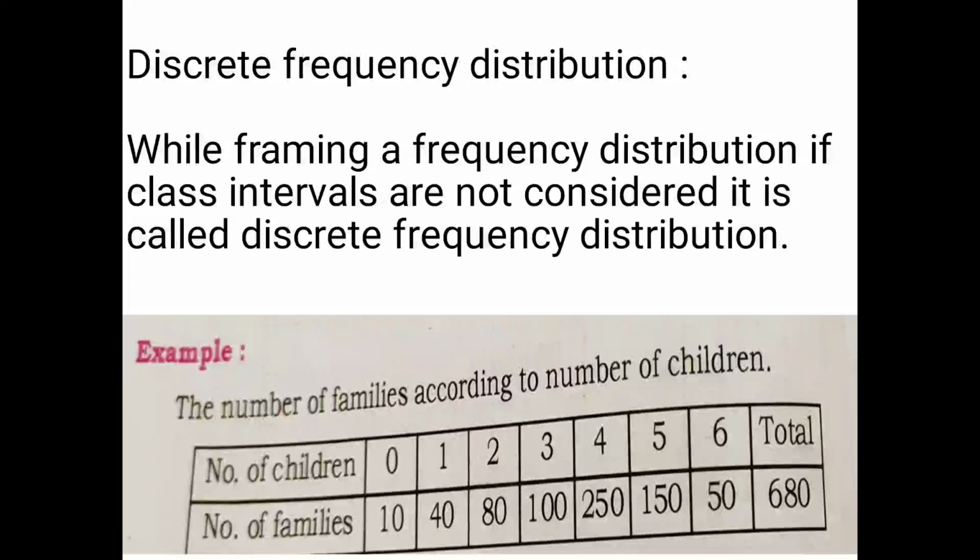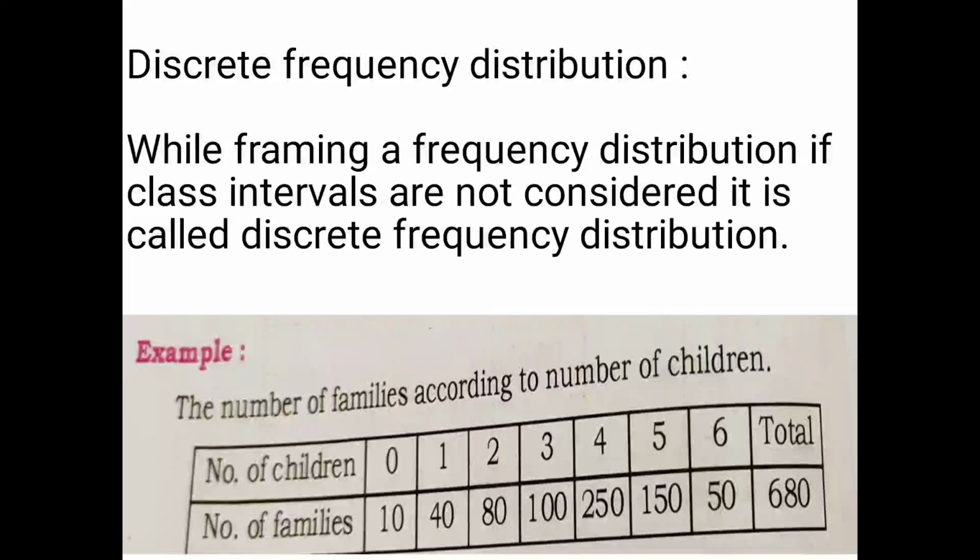A family containing 0 children: there are 10 families. 1 child: 40 families. 2 children: 80 families. 3 children: 100 families. 4 children: 250 families. 5: 150, and 6: 50.